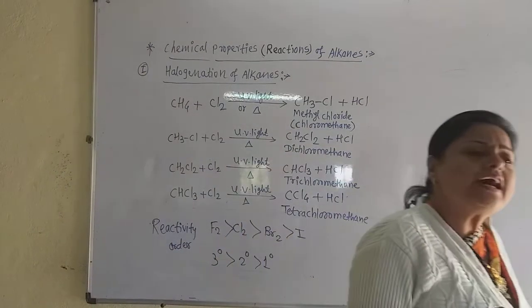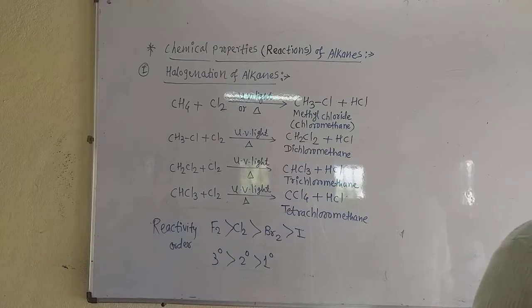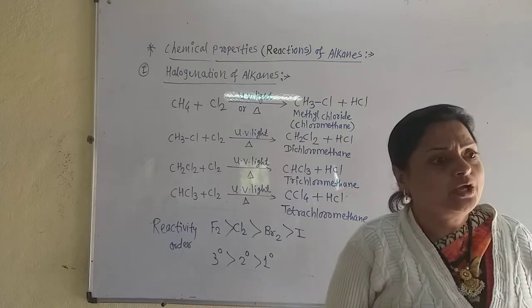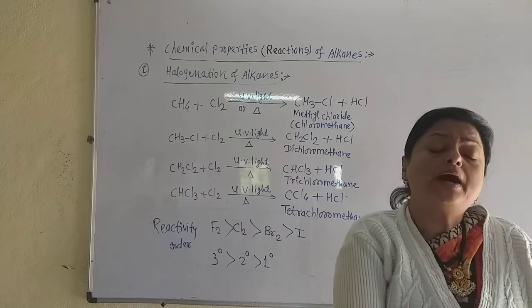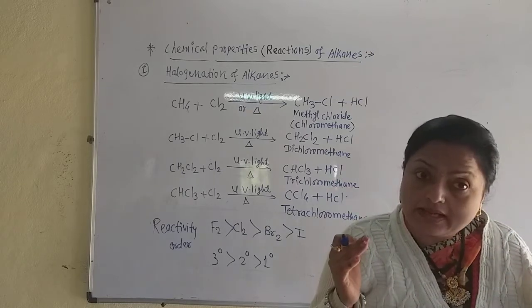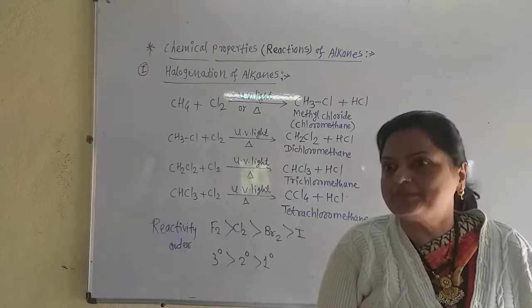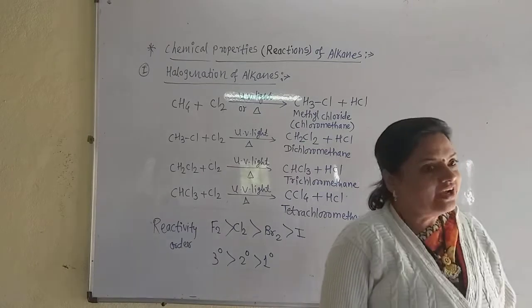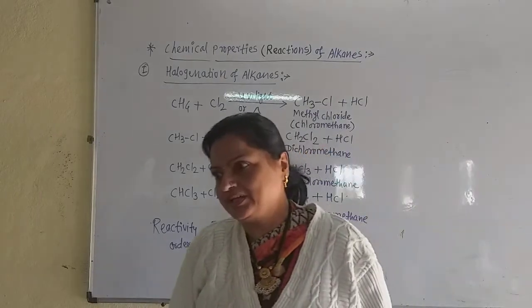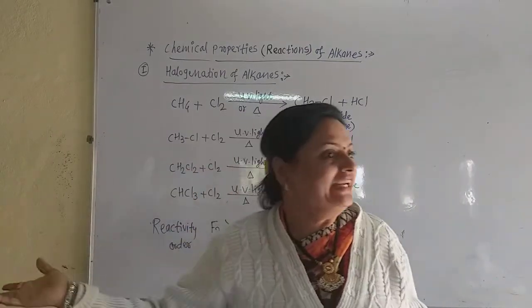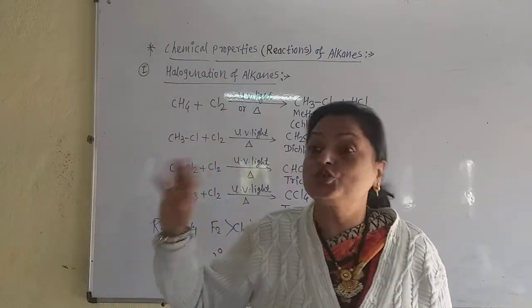The lower alkanes are gases, such as methane, ethane, propane, and isobutane also. But the higher alkanes, having more carbon atoms, up to 17 carbon atoms, are in the liquid form. And after 17, alkanes are in the solid form.